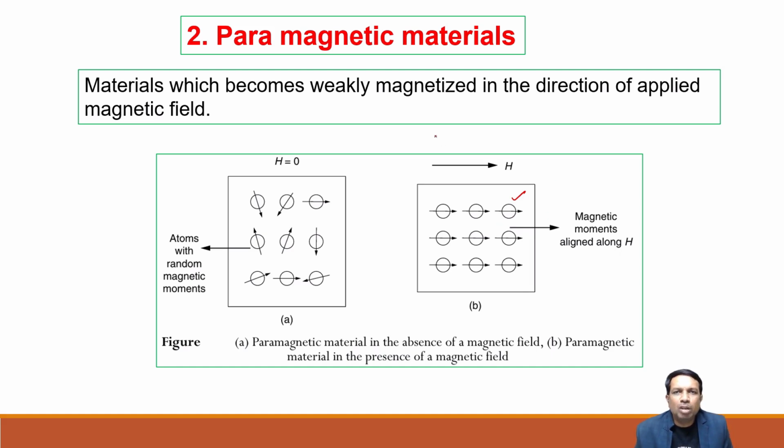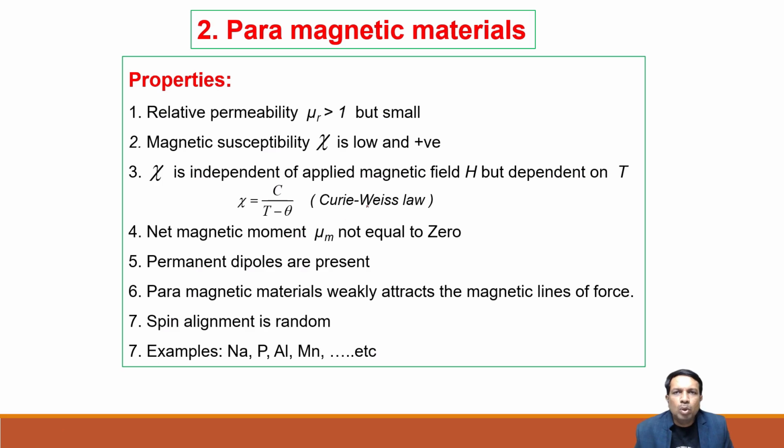Those materials are called paramagnetic material. Its relative permeability is greater than 1 but very small, and magnetic susceptibility is low and positive. In diamagnets it is negative. Susceptibility is independent of applied magnetic field H, but depends on T. That gives the Curie-Weiss law: chi equals C divided by (T minus theta).